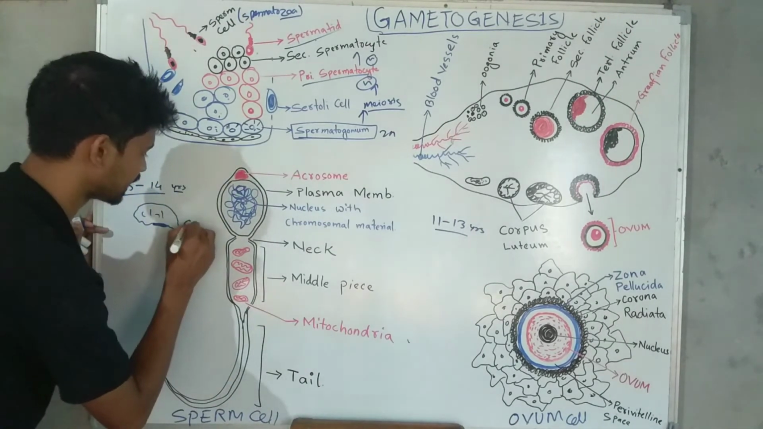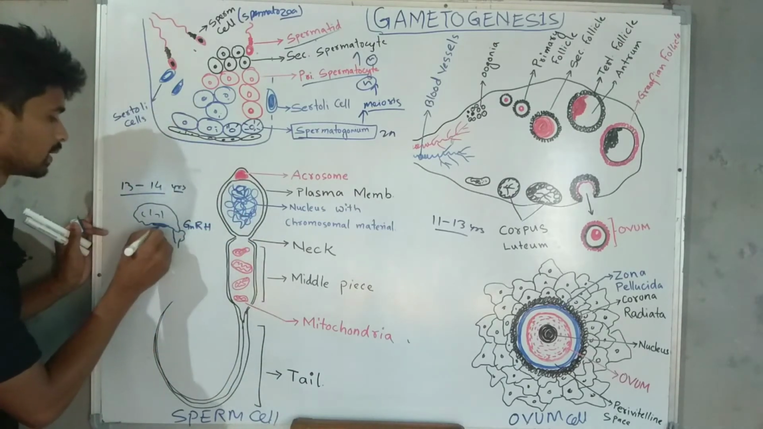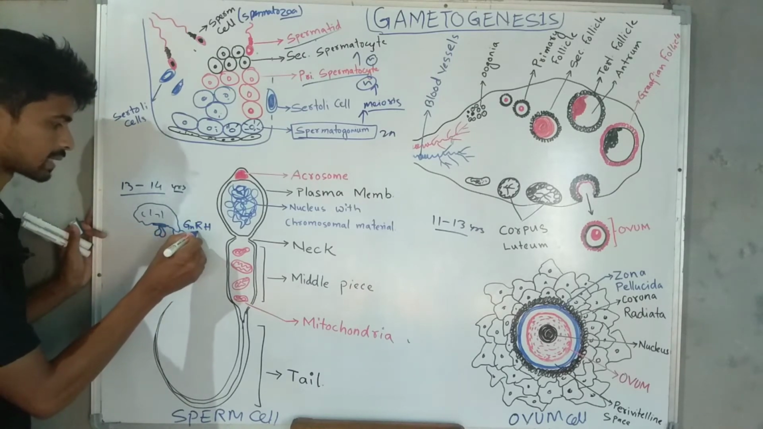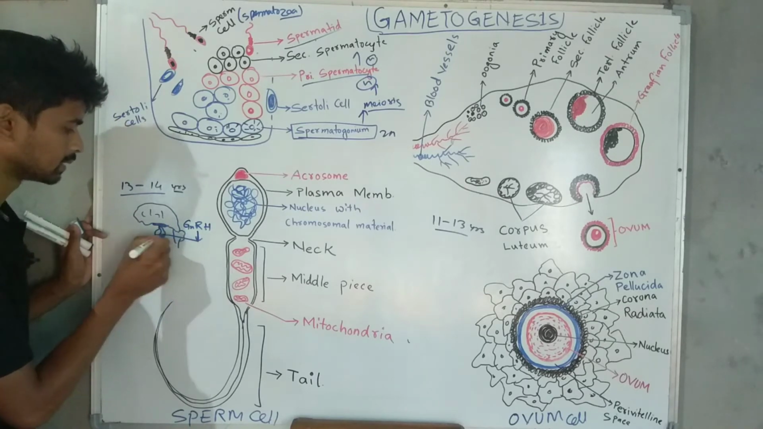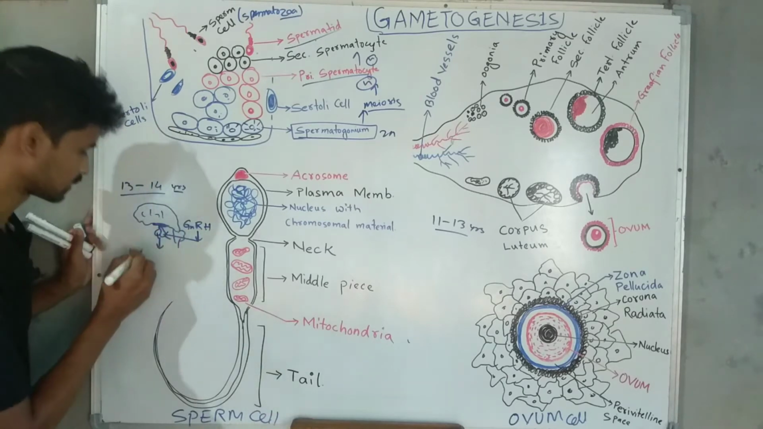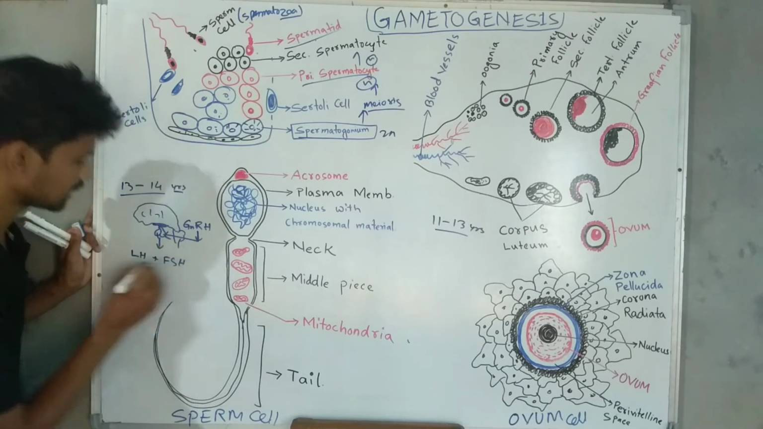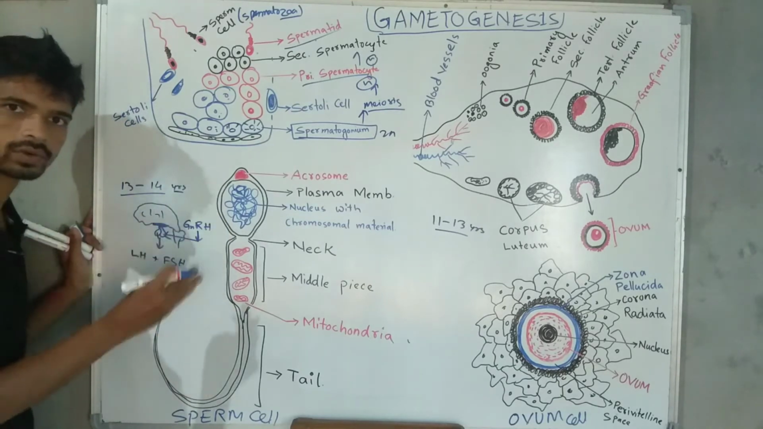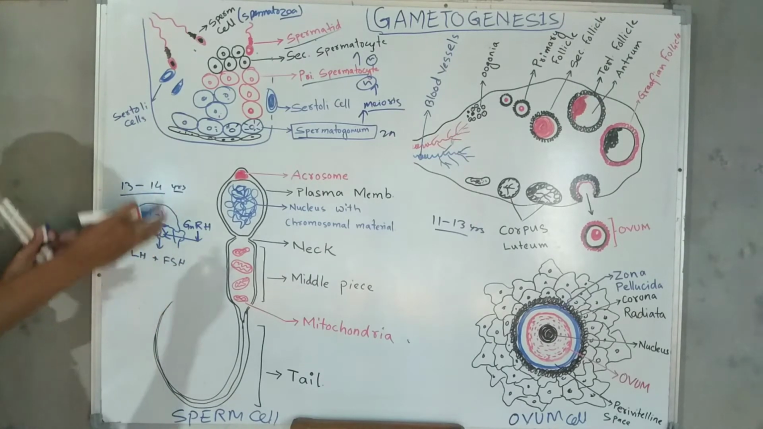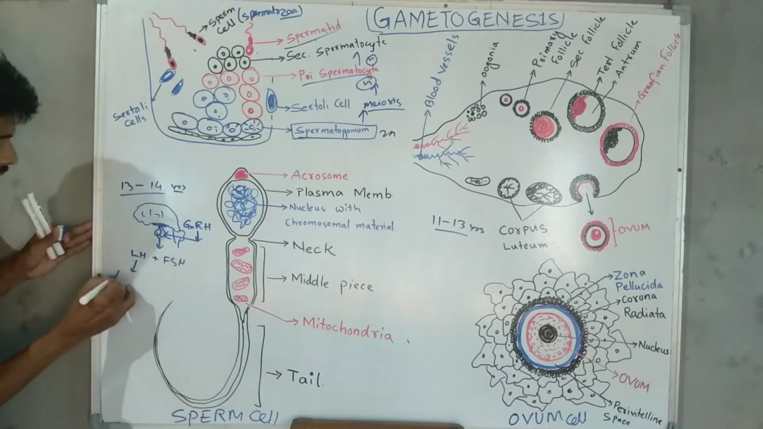From the hypothalamus, GnRH, gonadotropin releasing hormone, is released. Below the hypothalamus there is the pituitary gland, and the hypothalamus acts on it. From the anterior pituitary, the hormones LH and FSH are released. LH means luteinizing hormone, and FSH means follicle stimulating hormone. LH acts on the Leydig cell.